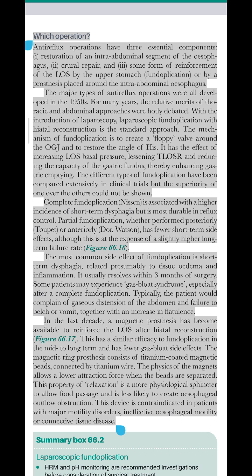The most common side effect of fundoplication is short surgical management. While most patients' symptoms are satisfactorily controlled with PPIs and other medications, surgery remains an important option. The indications for surgery include I. Incomplete symptom control with